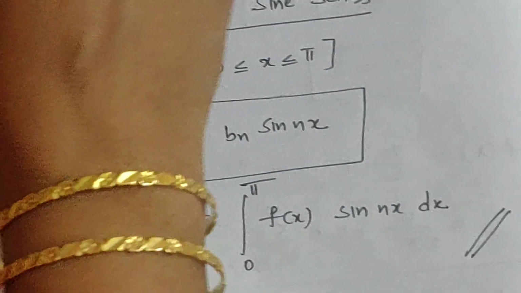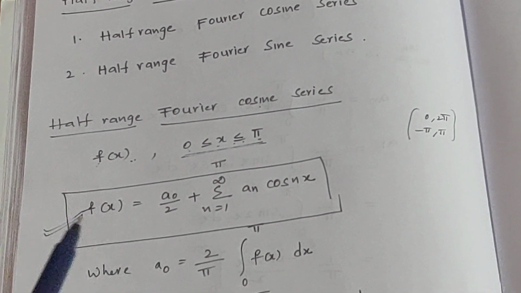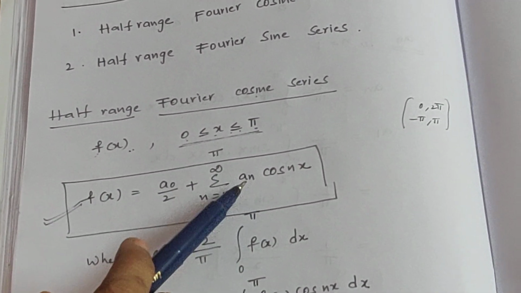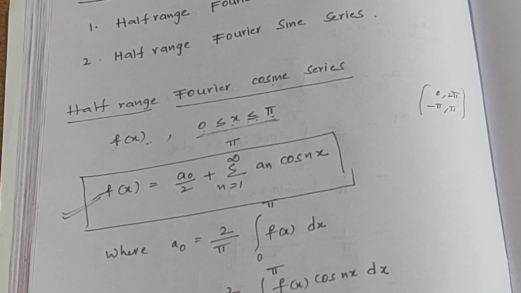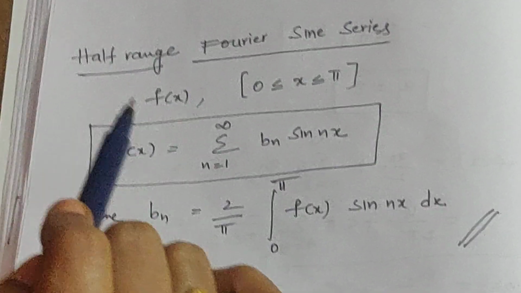Half-range Fourier cosine series coincides with the Fourier series of an even function. It contains only a0 and an terms. Half-range Fourier sine series coincides with the Fourier series of an odd function.